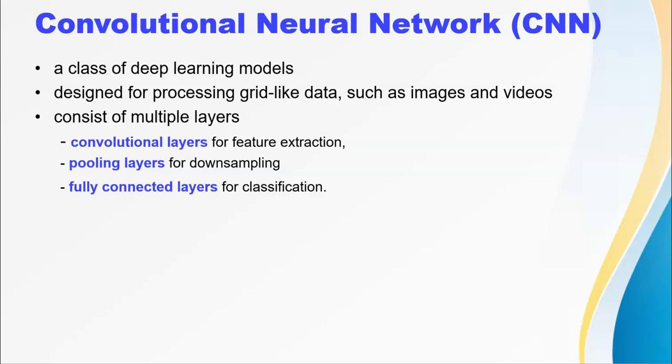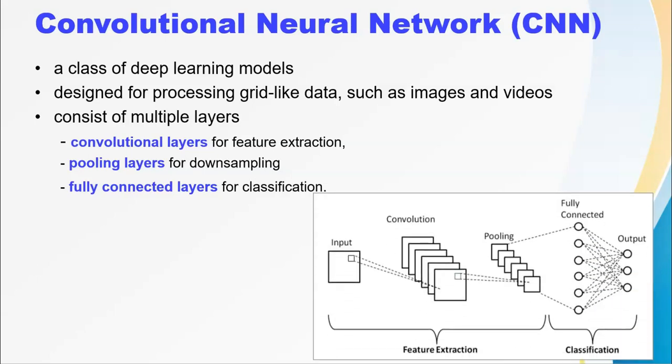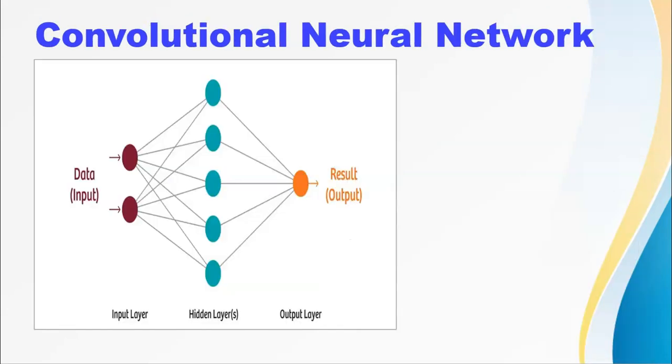It is a class of deep learning models designed for processing grid-like data such as images and videos. It consists of multiple layers, including convolutional layer for feature extraction, pooling layer for downsampling, and fully connected layer for classification. Let us explore further details of convolutional neural network.